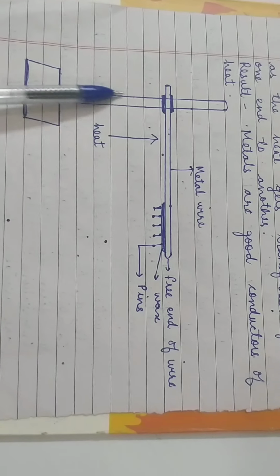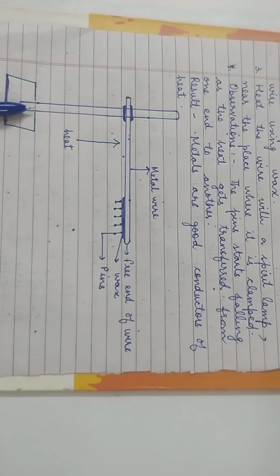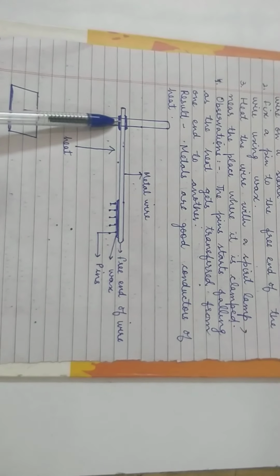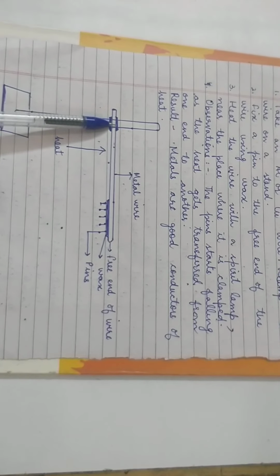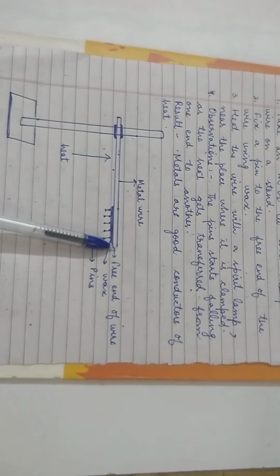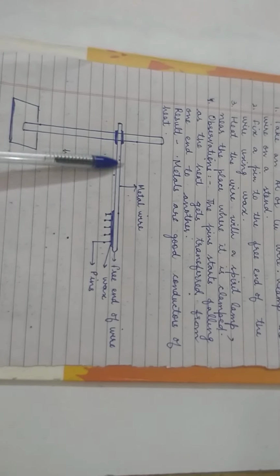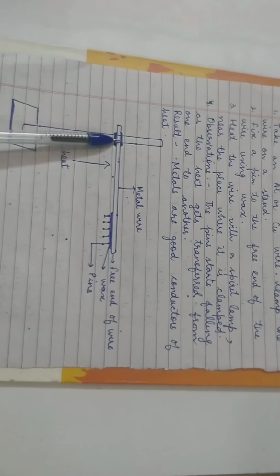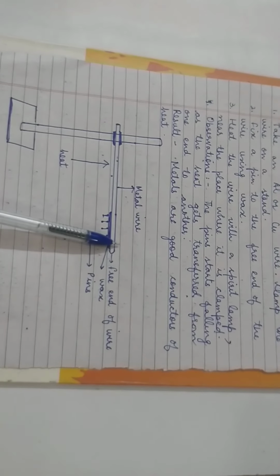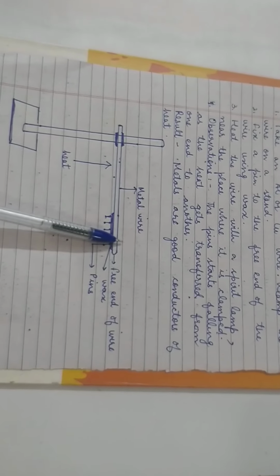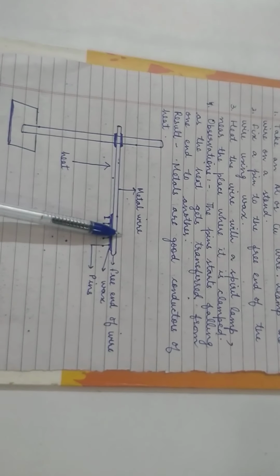Children, this is iron stand. This is available in the lab. Now this is the clamp. With this clamp, children, I have attached a metal wire. I have taken aluminium wire here. Say for example, this is the aluminium wire I have taken. I can take any metal. I can take copper wire also.